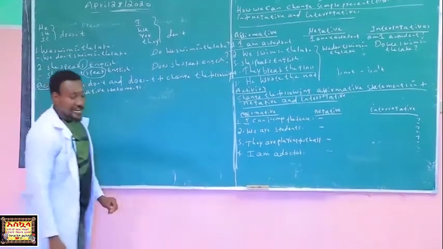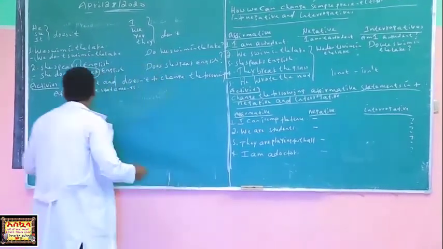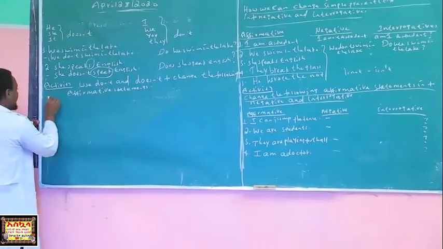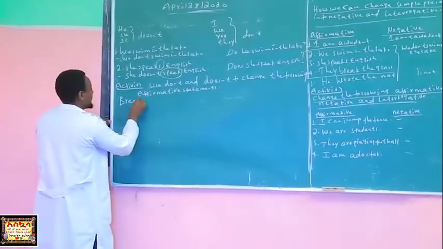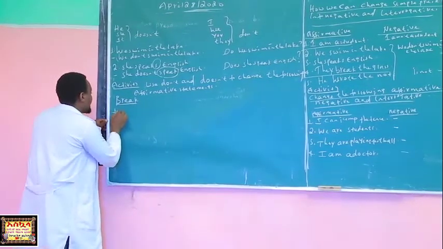To make the sentence clearer, I select only one verb. Let's say, for example, break. By break, I can construct 3 sentences.